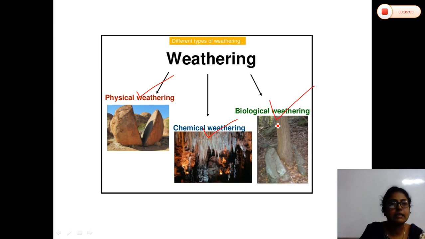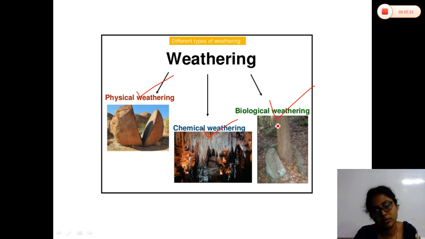Obviously, these types of weathering involve different types of processes. First is the physical weathering. In physical weathering, the main agent is temperature variation. In your book it is written: physical weathering is the mechanical disintegration or breaking down of the rocks without any change in their chemical composition.